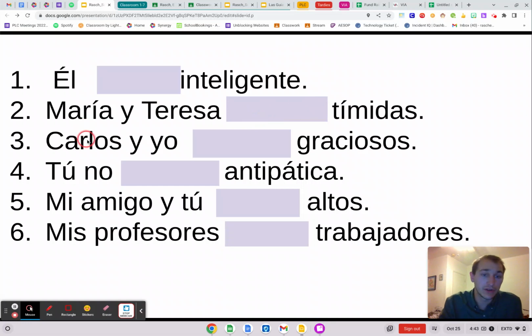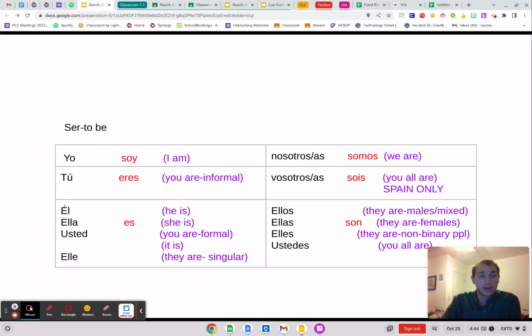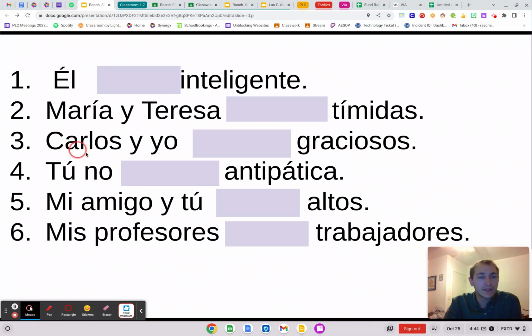One of my favorite forms right here, Carlos y yo. All right. So this is Carlos and I. What subject pronoun could I use to replace Carlos and I right off the bat? I'm thinking, oh, I could say we go to the store. So I've got the form of we up here. I've got nosotros or nosotras. I put in somos for my verb. So I'm just pretending that I'm replacing these subjects with we. The reason I do that is so I know which form of ser to use. So I'm going to put in somos.